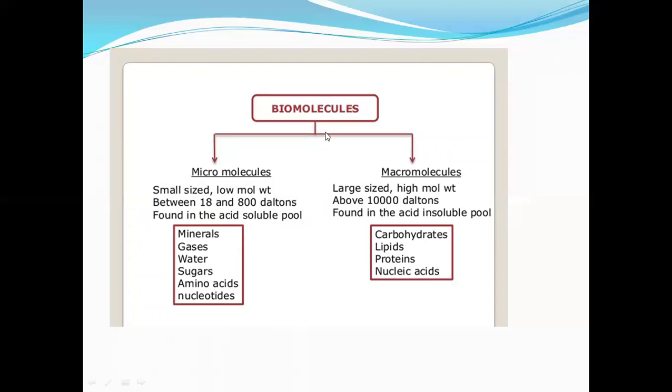So biomolecules again is divided into micromolecules and macromolecules. What is a micro? Micro itself shows the small size. So small sized or low molecular weight, between 18 to 800 daltons, which is found in the acid soluble pool, are the micromolecules. That is minerals, gases, water, sugar, amino acids and nucleotides are the micromolecules.